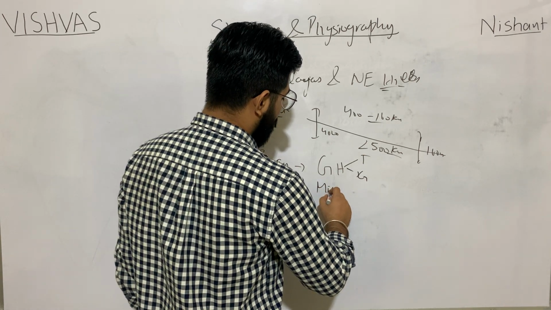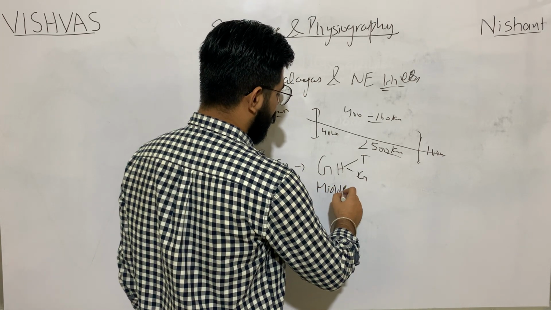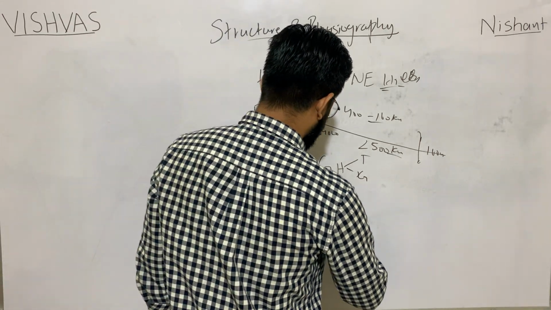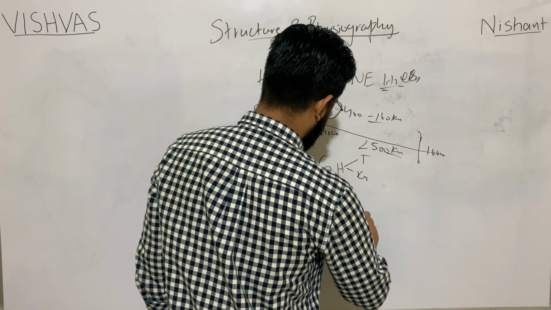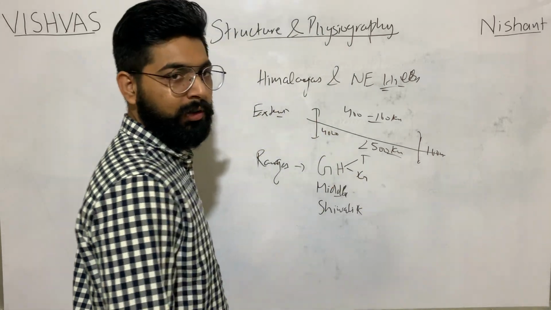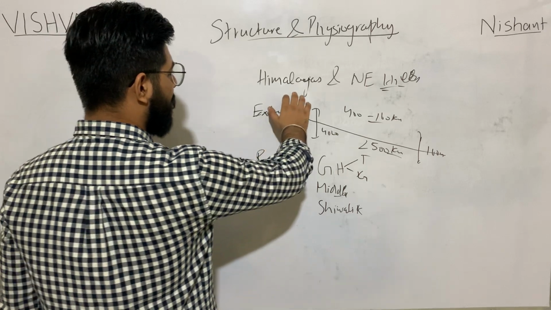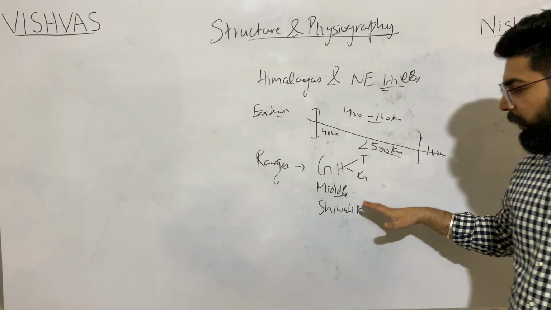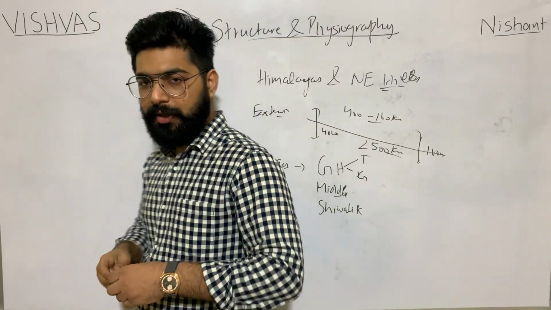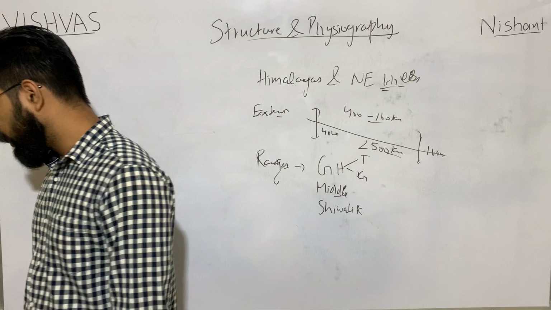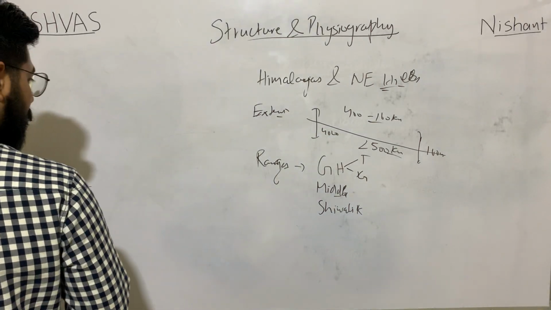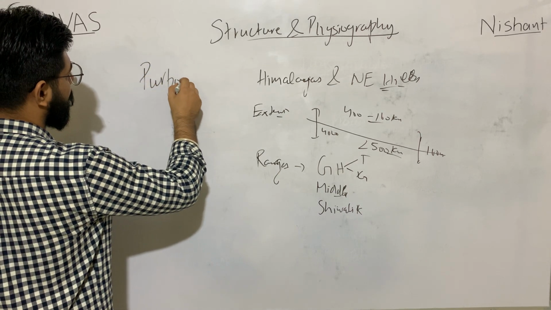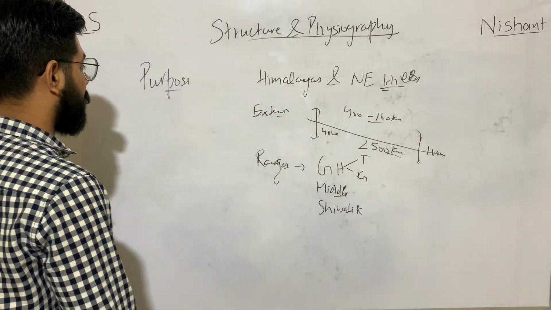Then Middle Himalayas, also known as Lesser Himalayas. The third is Shivalik. So Himalayas, northeast hills, extent, ranges. कौन कौन सी ranges हैं? Great Himalayas है हमारे पास, Middle Himalayas हैं, and Shivalik है. Also further it mentions the purpose, that what is the purpose of this.